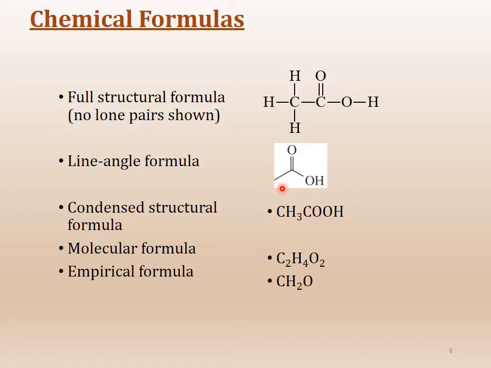The line formula is where you don't see any carbons. Okay, so we have what we call invisible carbons. So we kind of know they're there, but we just don't write them. And the same thing happens with the hydrogens. We don't write the hydrogens out, but we know they are there. And that's the purpose of the line formula, is to simplify and make the structure neat. Okay, so you don't look at anything that you don't need to look at.